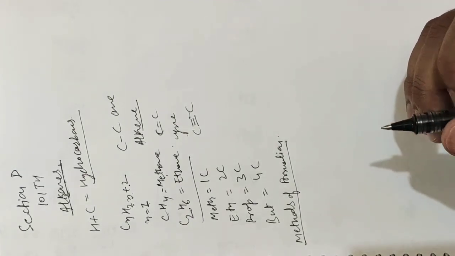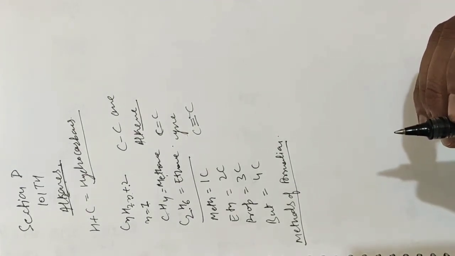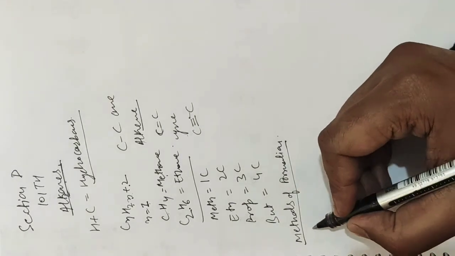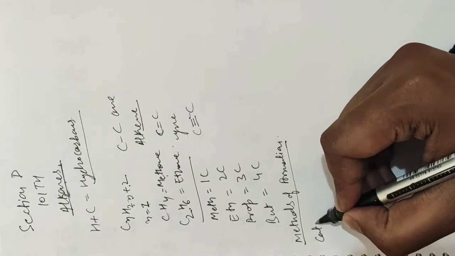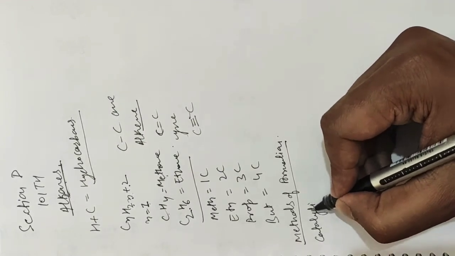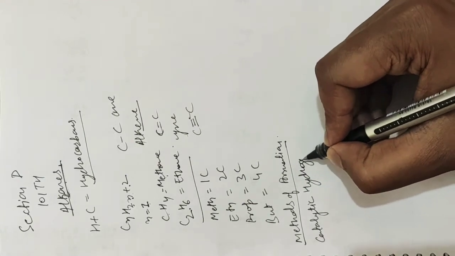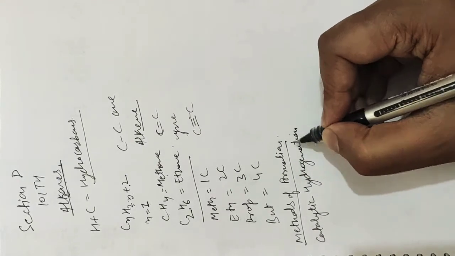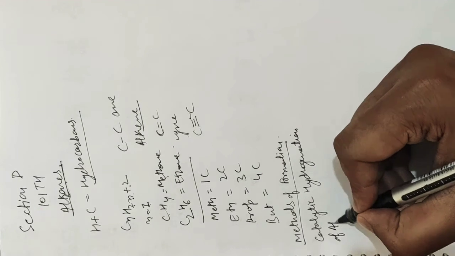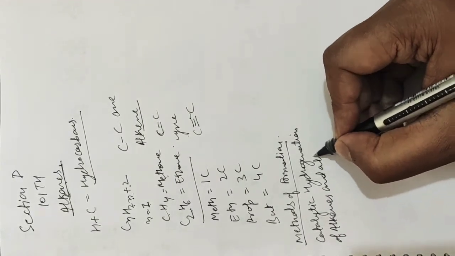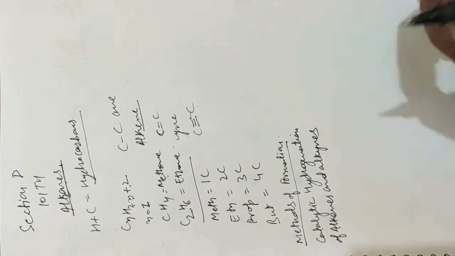So further, there were the methods of formation of alkanes. How to form the alkanes? First of all, they are formed by the catalytic hydrogenation of alkenes and alkynes.